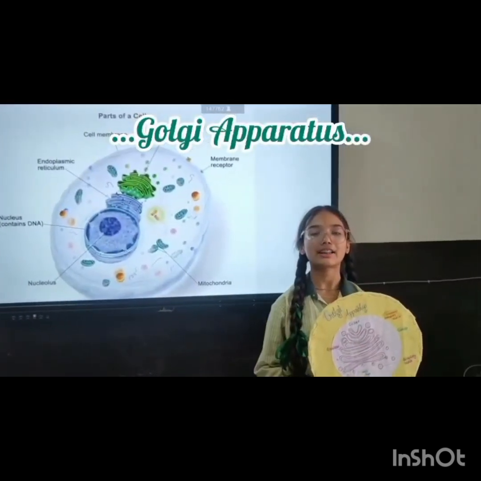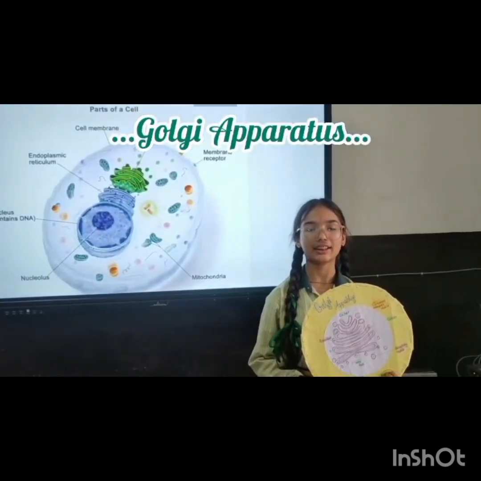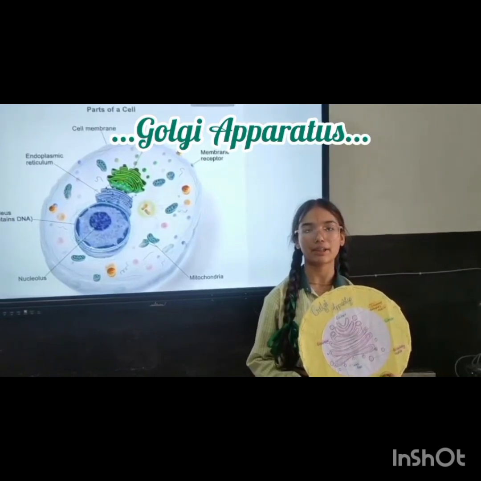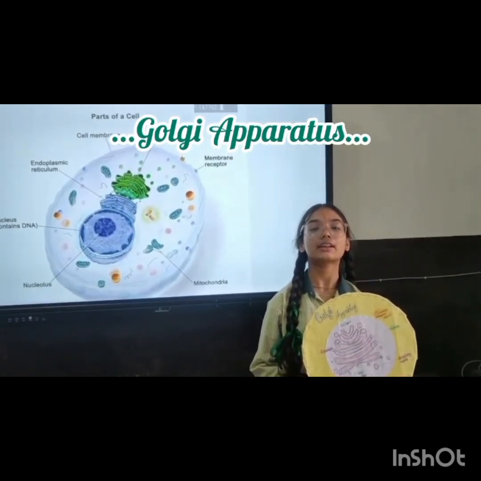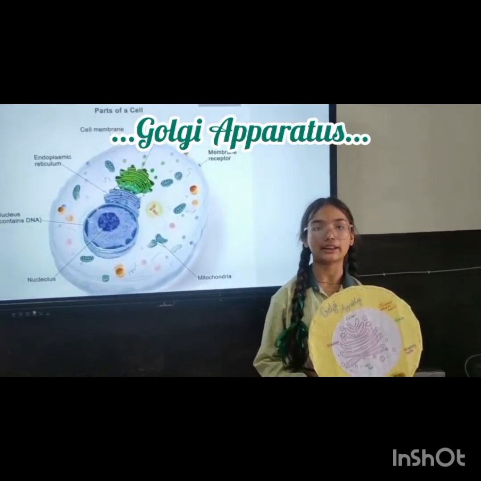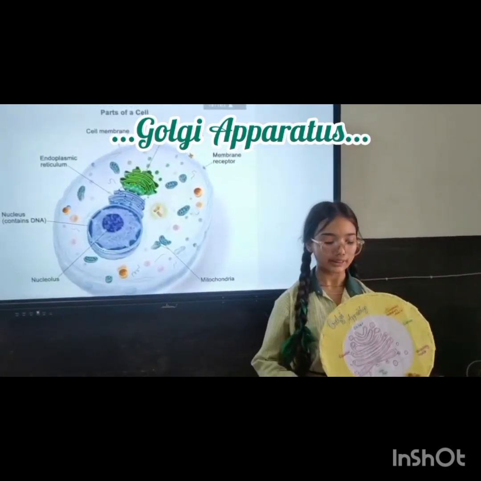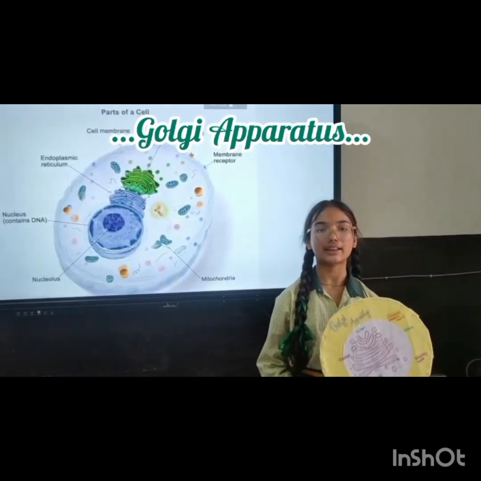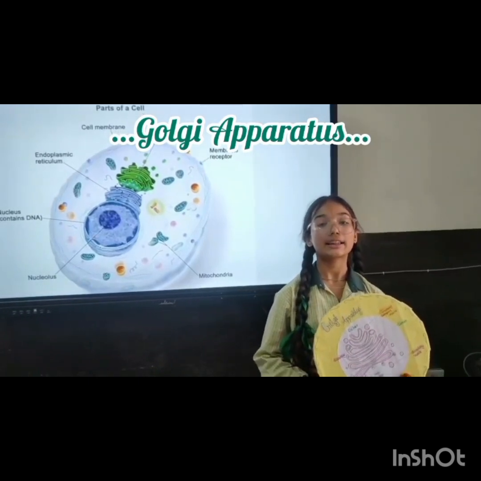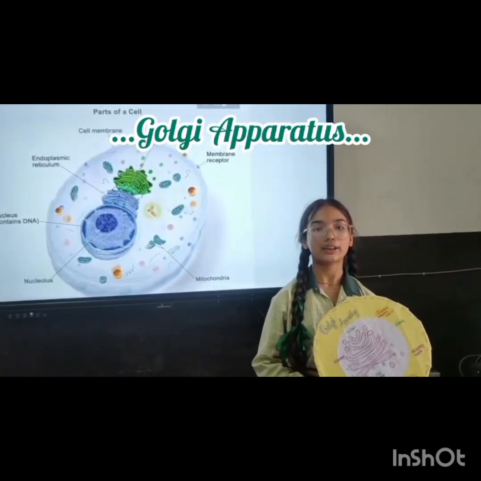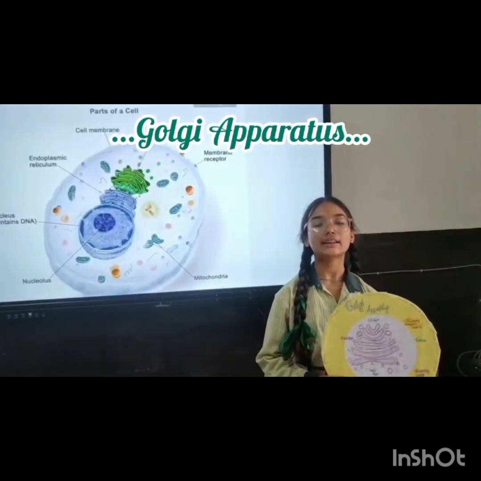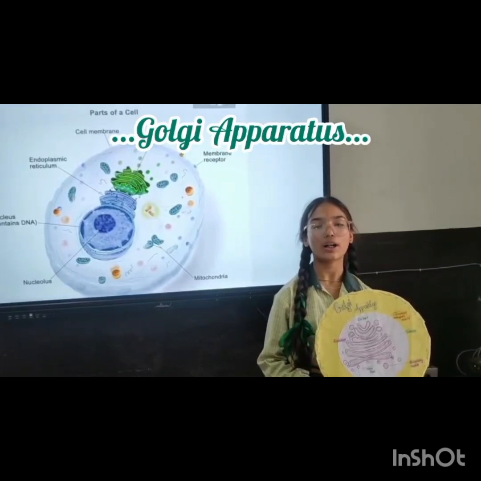Hello everyone, myself Anushka Joshi from class 9th A. Today I am in the role of the Golgi apparatus. I was first discovered by Camillo Golgi. I am also known as the packaging and dispatching unit. I consist of vesicles, vacuoles and cisternae. Cisternae are arranged parallel to each other, as you can see, and the stacks of cisternae are called Golgi stacks.